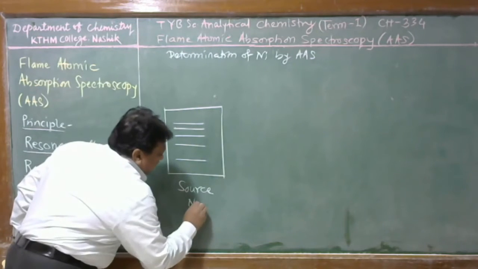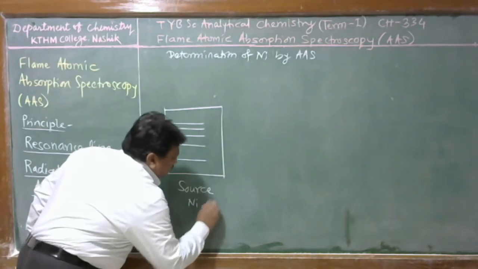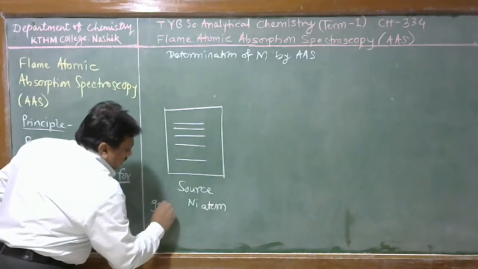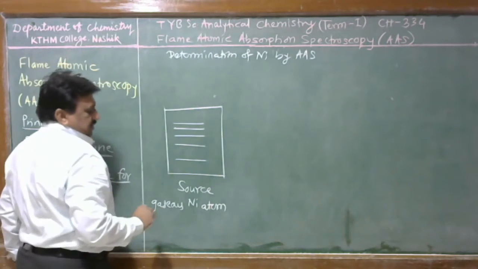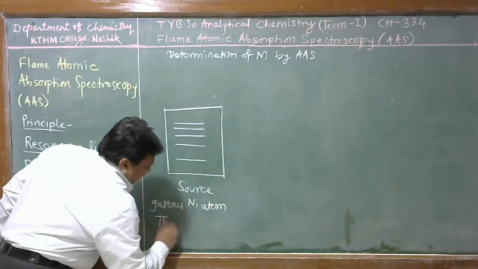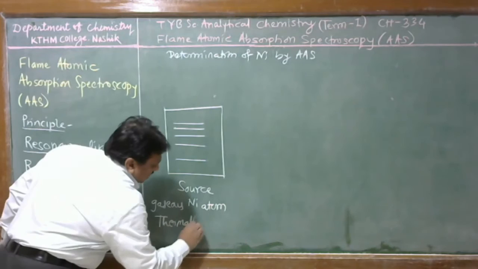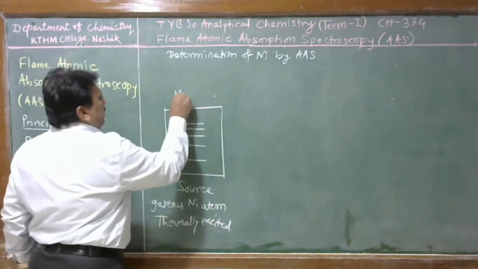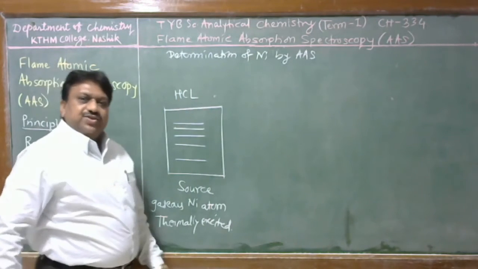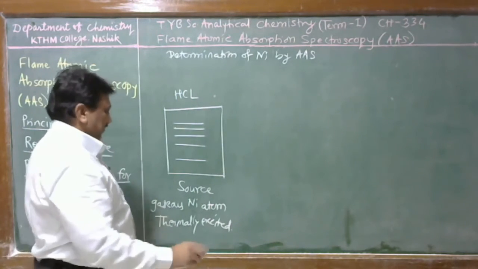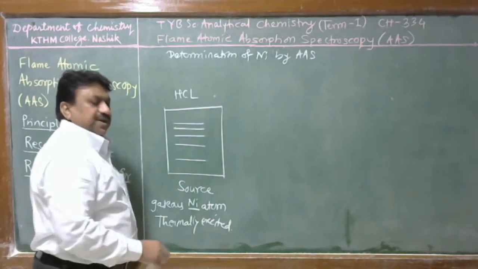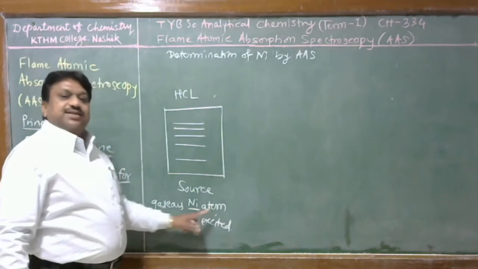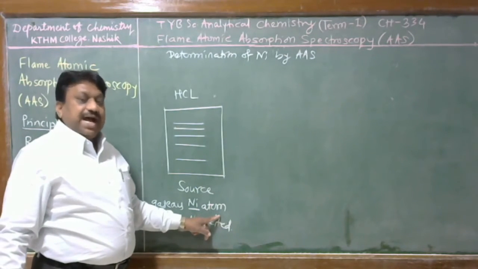This nickel atom present in the source is converted to the gaseous phase, and these gaseous phase nickel atoms are thermally excited in a radiation source called a hollow cathode lamp. Therefore, nickel present in the hollow cathode lamp is initially converted into gas phase atoms.